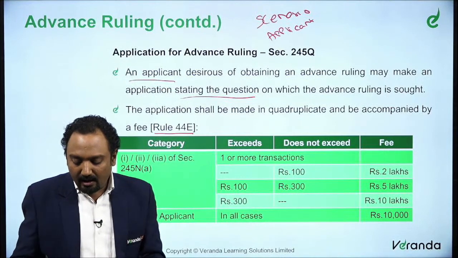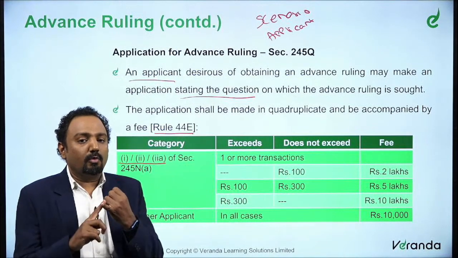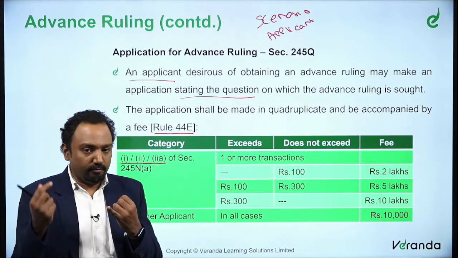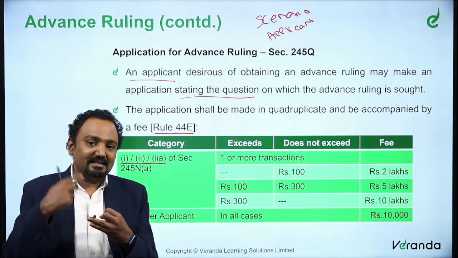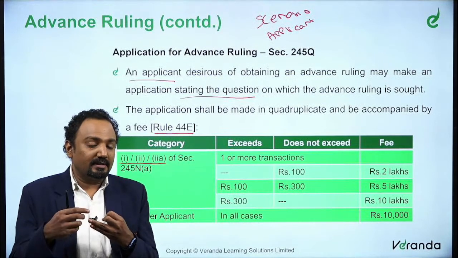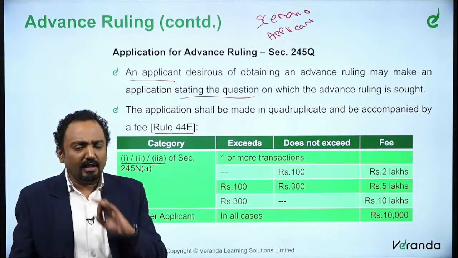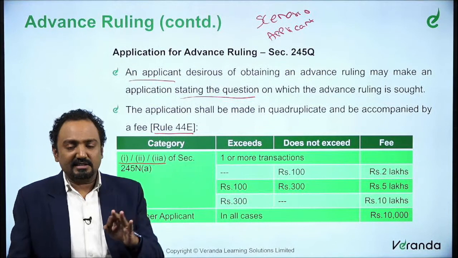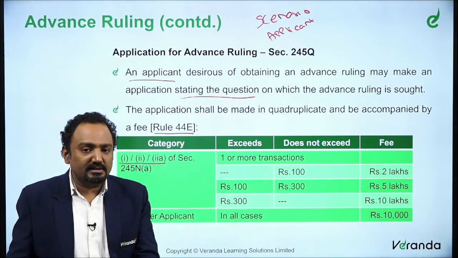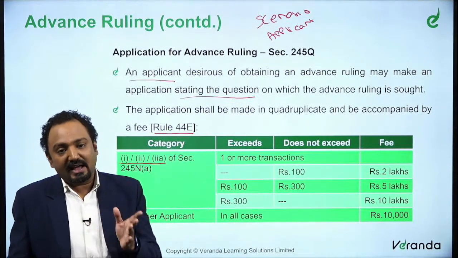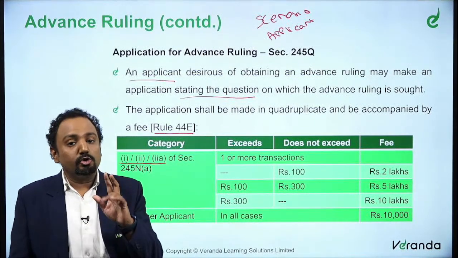So basically, for these three sections, that is 1, 2 and 2A, what was 1? 1 was non-resident for understanding the tax applicability of a transaction. 2 was a resident transacting with a non-resident, wanting to determine the tax liability of such non-resident. What was 2A? A resident who wants to understand the tax liability of the transactions entered by him. Such resident, we said, whose turnover is more than this 100 crores, right? The tax liability of such transactions is more than 100 crores. Only then he is eligible. So that was what 2A was about.